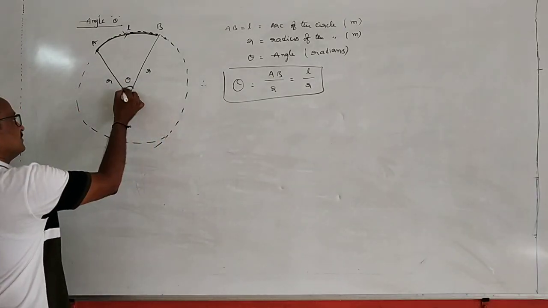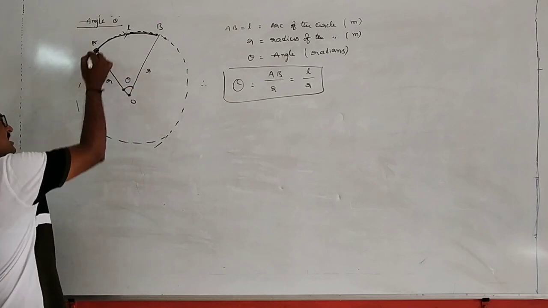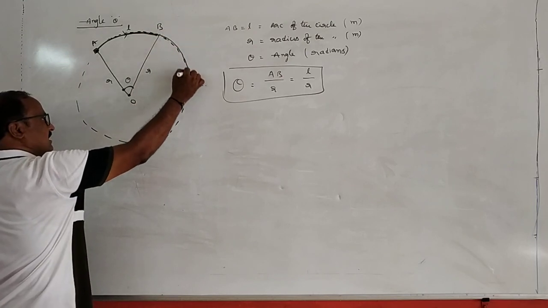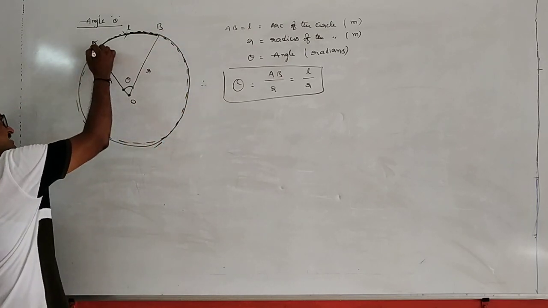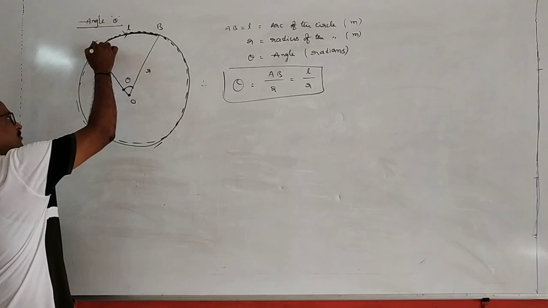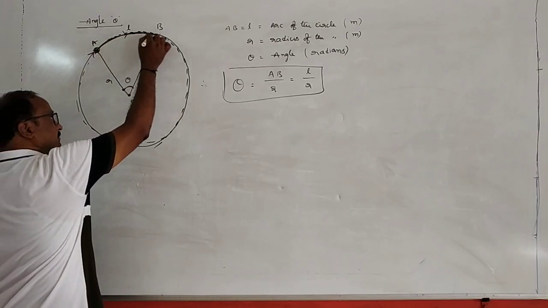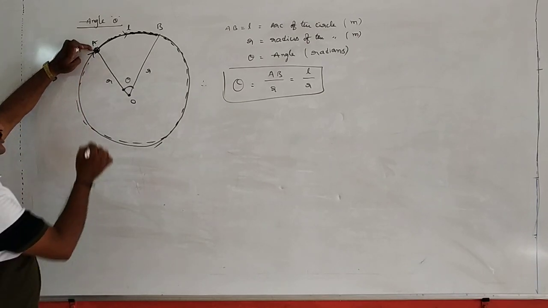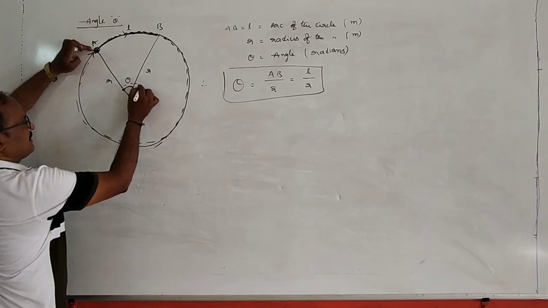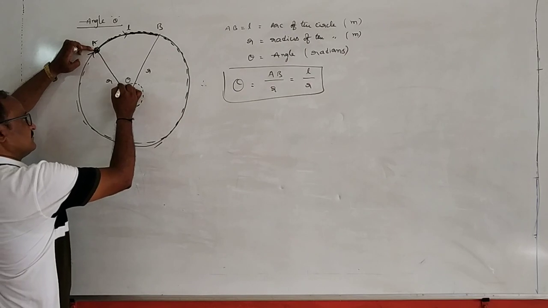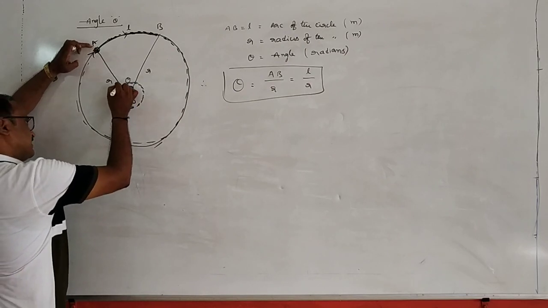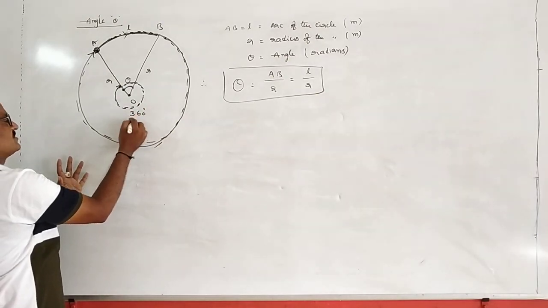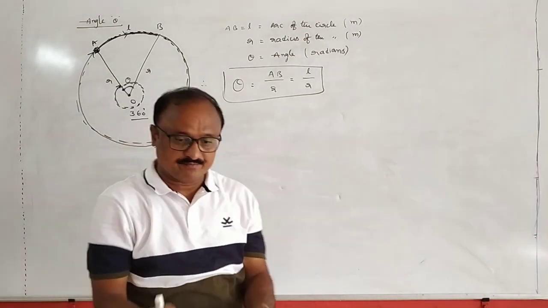See here, suppose the body starts from the point A. Let the body complete a circle. The body starts from the point A, but on completing the circular path, again reaches the point B. In this situation, what is the total angle made by the radius vector at the center? It should be equivalent to 360 degrees.